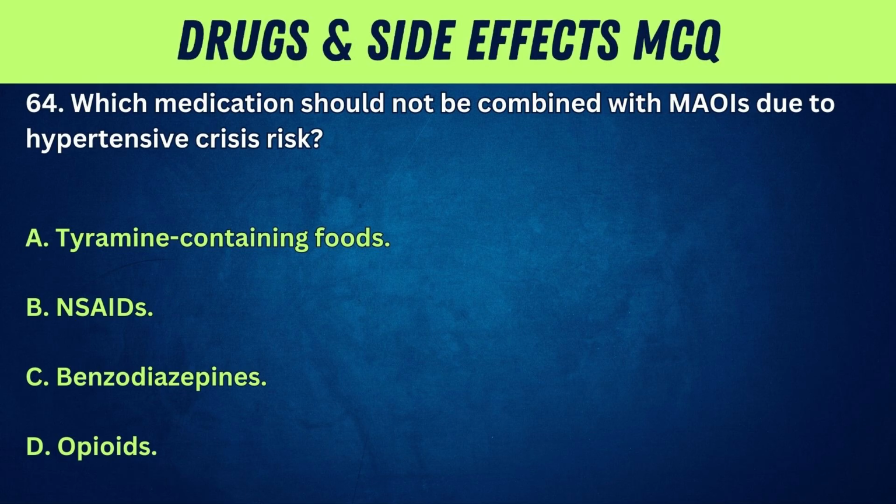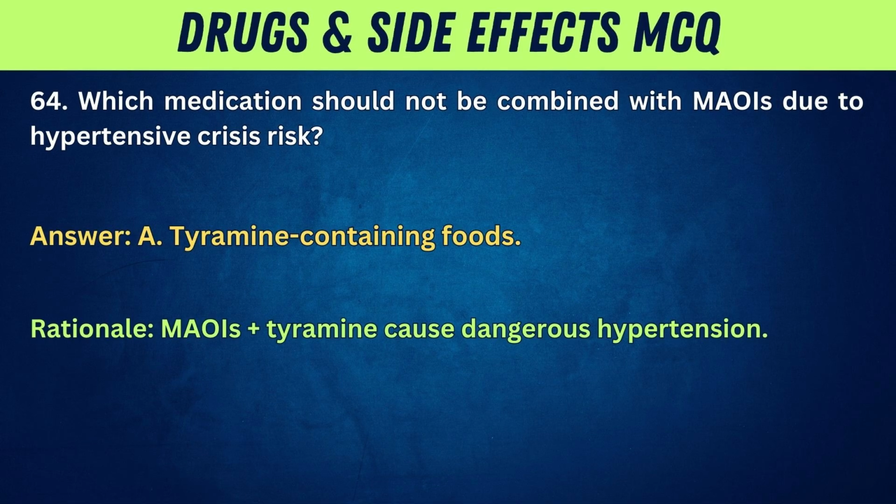64. Which of the following should not be combined with MAOIs due to hypertensive crisis risk? A. Tyramine-containing foods. B. NSAIDs. C. Benzodiazepines. D. Opioids. Answer: A. Tyramine-containing foods. Rationale: MAOIs plus tyramine cause dangerous hypertension.